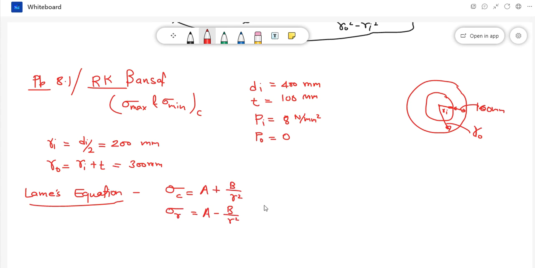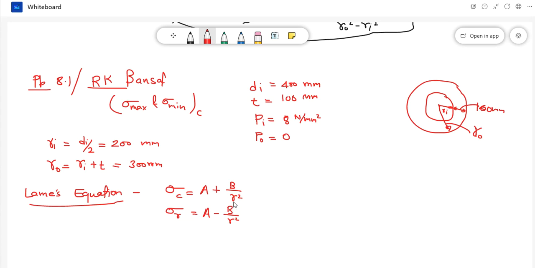Now do you need to calculate A and B here by the same formula? No, we won't use that formula, because that was only when you have P outer and P inner both. So you can find A and B directly also. Let's see how. These are the formulas we know.